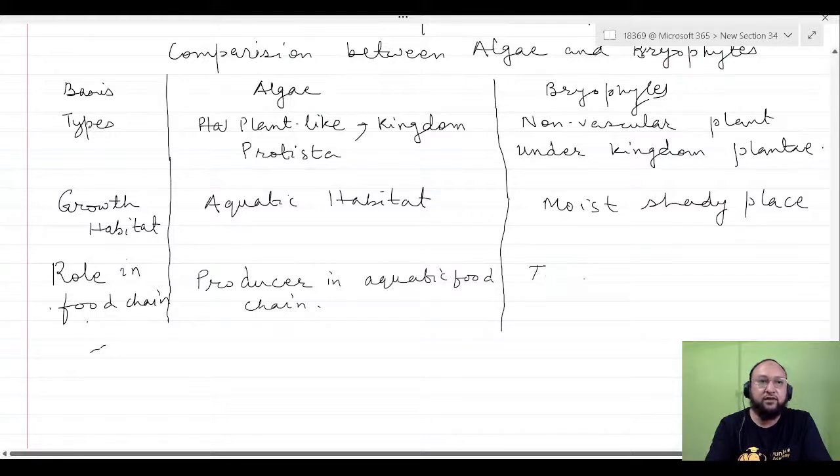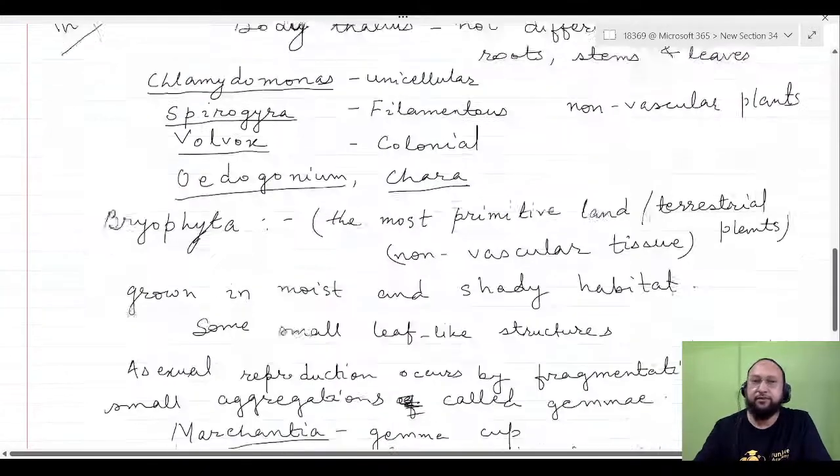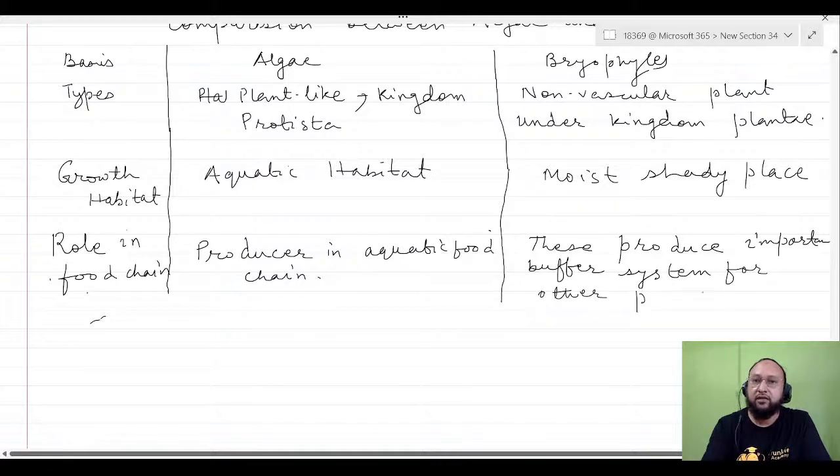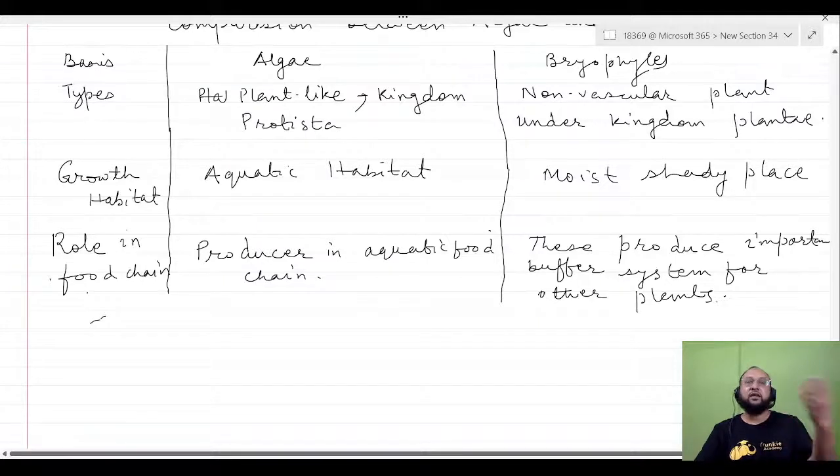Bryophytes produce an important buffer system for other plants. They also carry out photosynthesis like higher plants and like algae also.